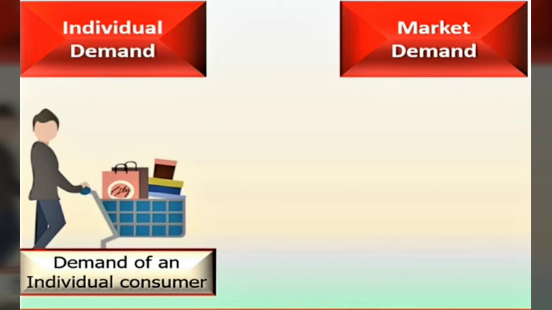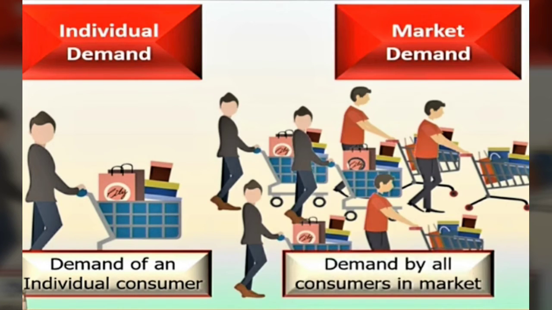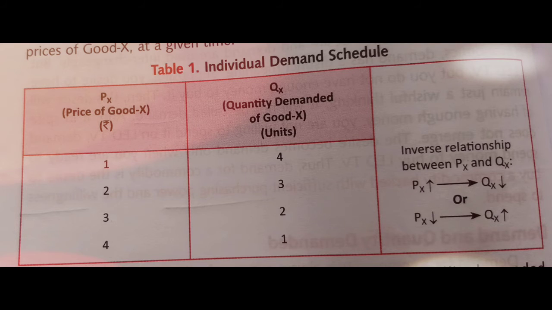When the demand is created by one individual for a particular commodity, it is known as individual demand, whereas the demand for the commodity created by various consumers in the market is known as market demand. We can understand it by looking at this schedule. In individual demand, prices are given, and quantity demanded is also given.